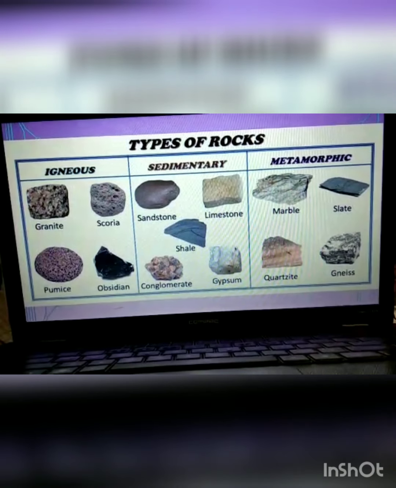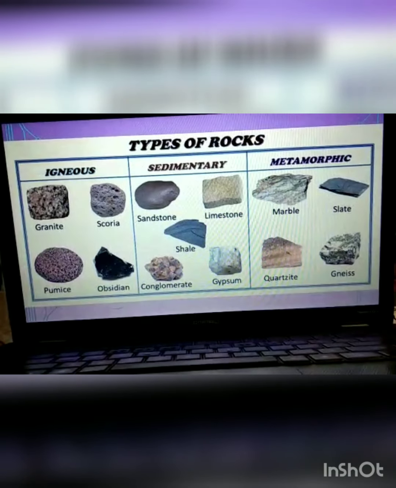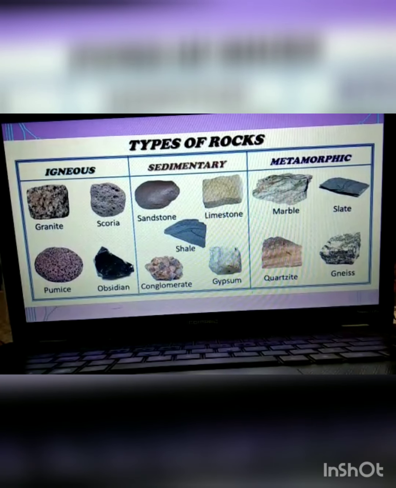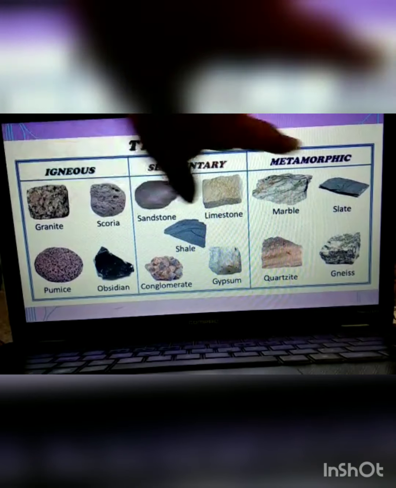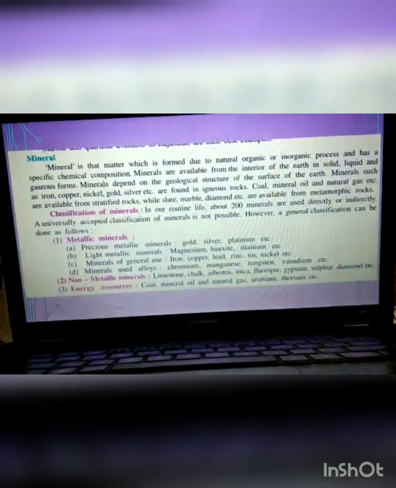Marble, if you know, the Taj Mahal is made of marble. Gypsum is used commonly. Limestone is used commonly. Slate, we have also seen slate. So these are the forms of igneous, sedimentary, and metamorphic rocks.